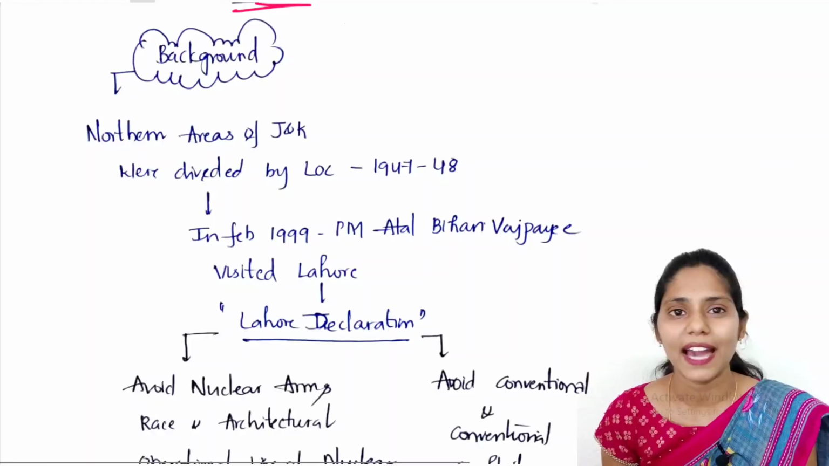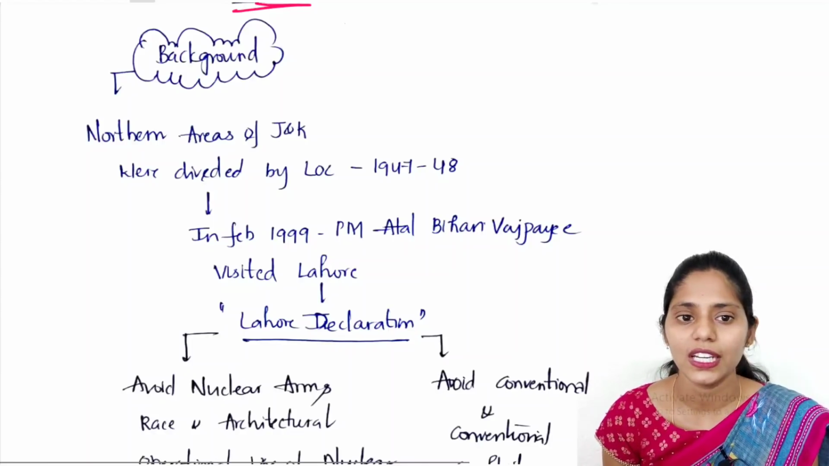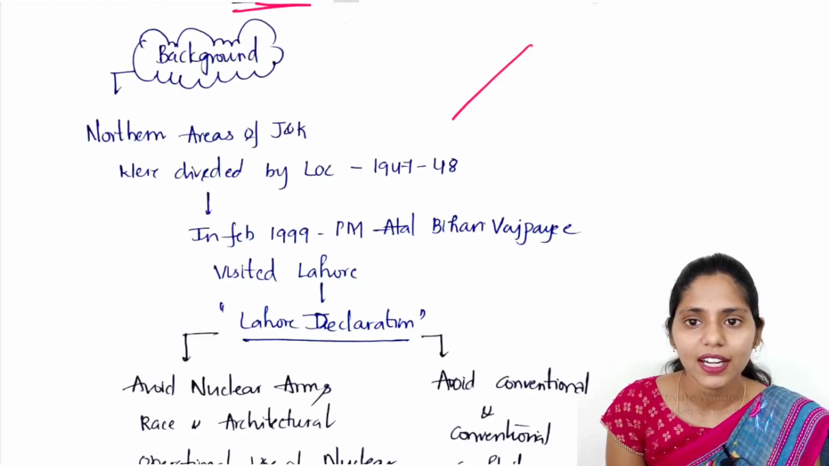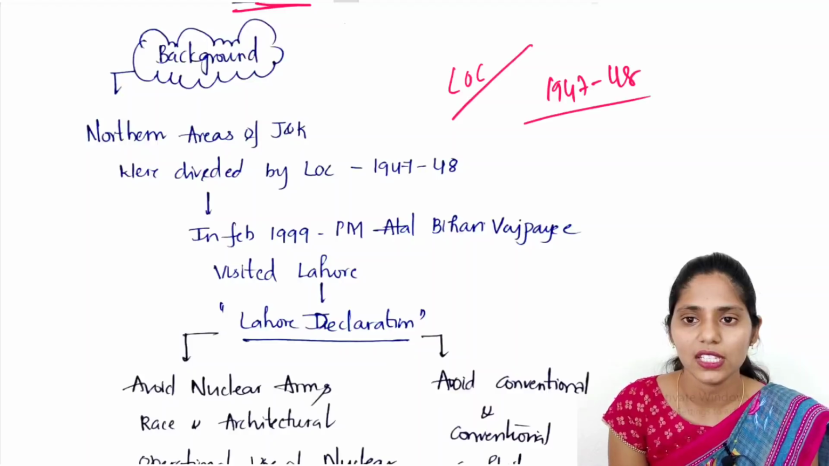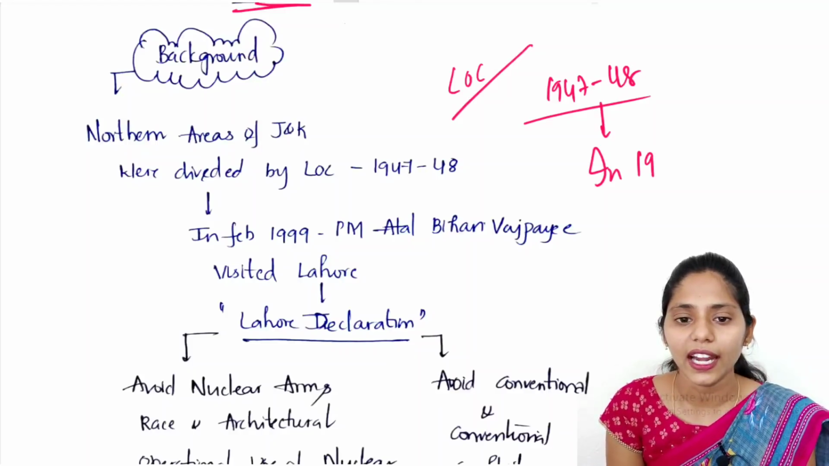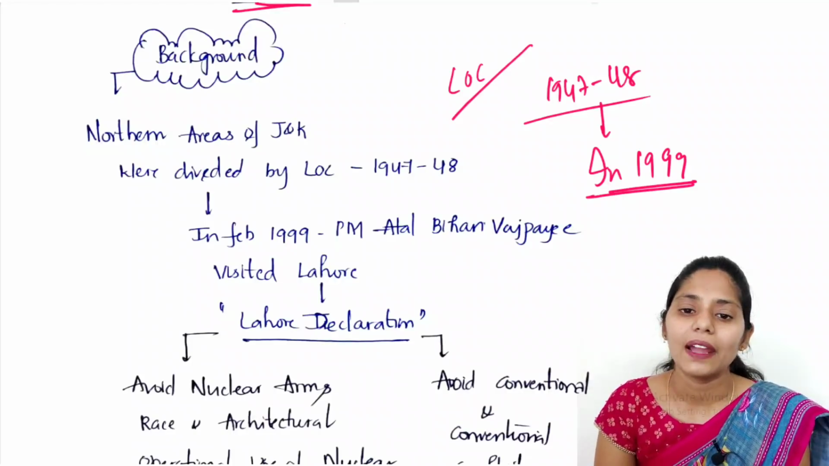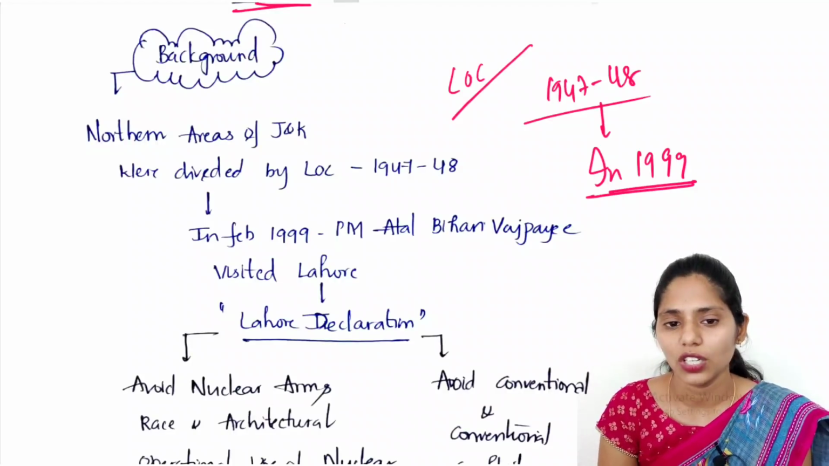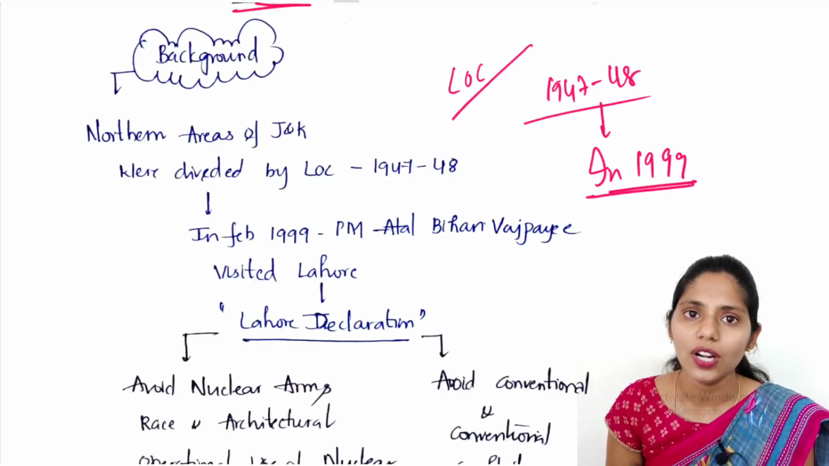Now, the background regarding this Kargil War: the northern areas of the erstwhile Jammu and Kashmir were mainly divided by this LOC in 1947 to 1948. What happened in February 1999? The then Prime Minister, Atal Bihari Vajpayee, visited Lahore, and at that time he came up with the Lahore Declaration.